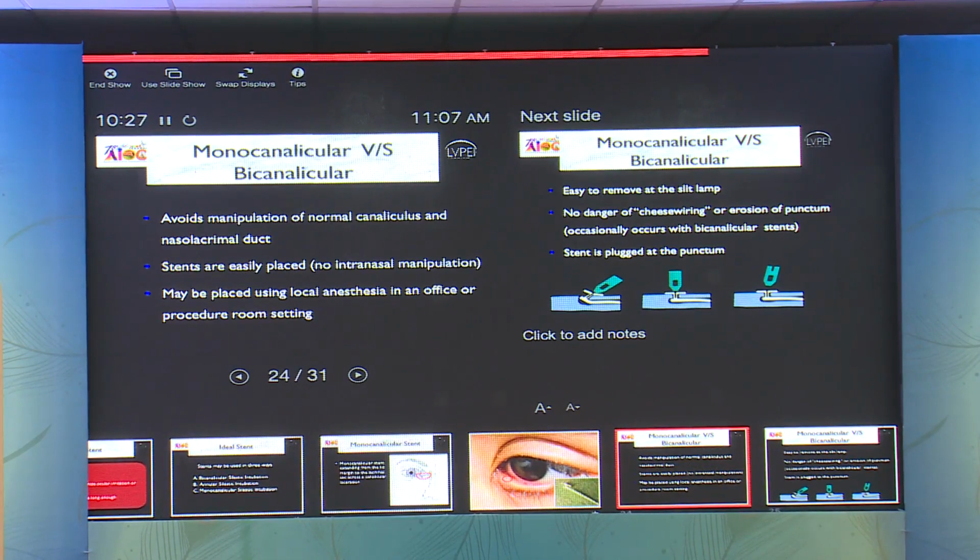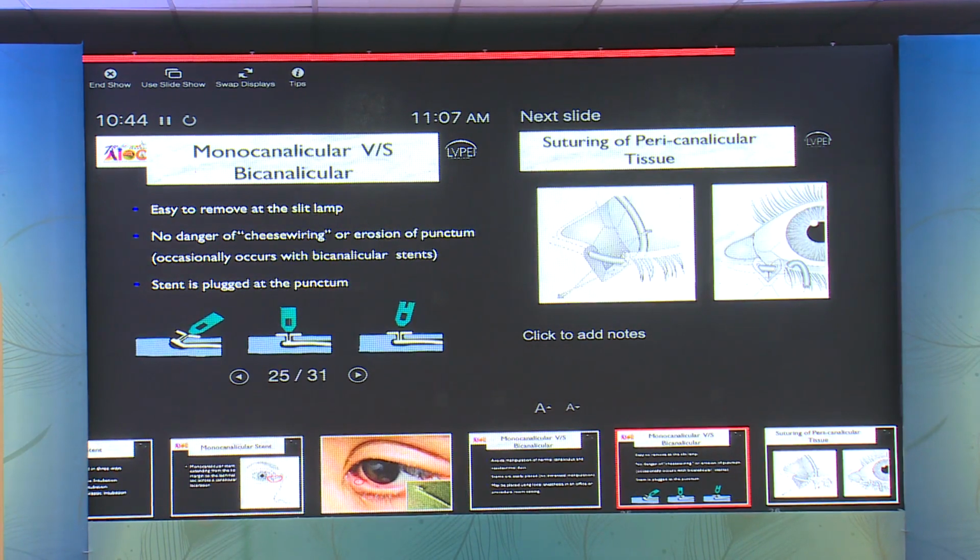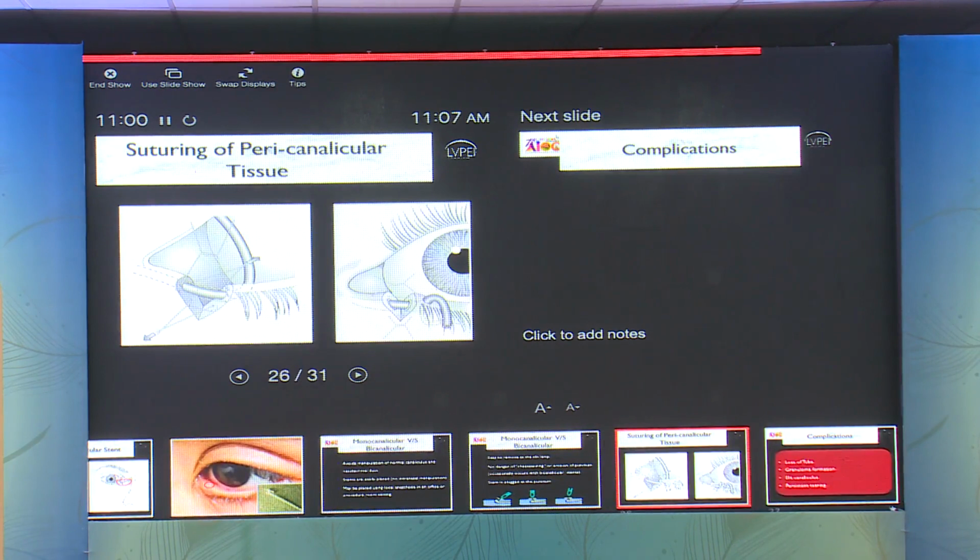The reason monocanalicular is preferred over bicanalicular is that it avoids manipulation of the normal canaliculus and the nasolacrimal duct. Stents are easy to place, there is no intranasal manipulation, and it can be done under local anesthesia. The one provided by FCI Ophthalmics comes with a plunger, but you can use your thinnest probe or punctum dilator to fix it in place. There's no danger of cheese wiring or erosion of the punctum, which can occasionally occur with bicanalicular stents.